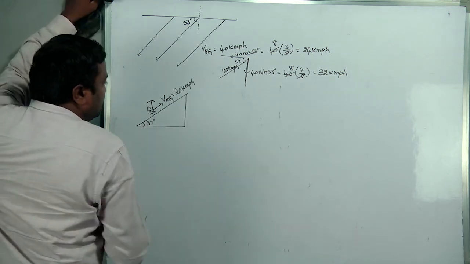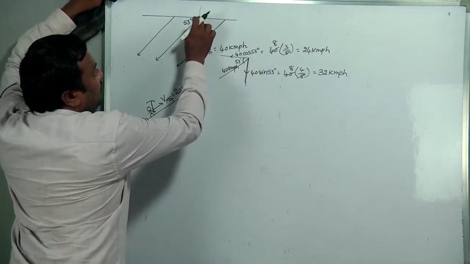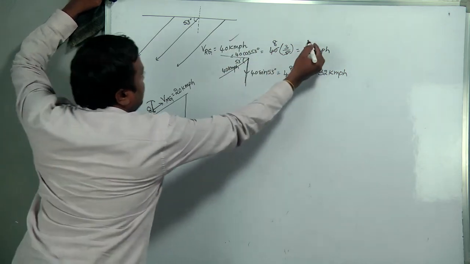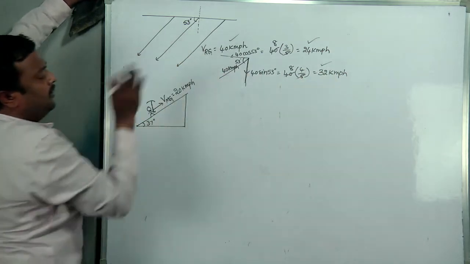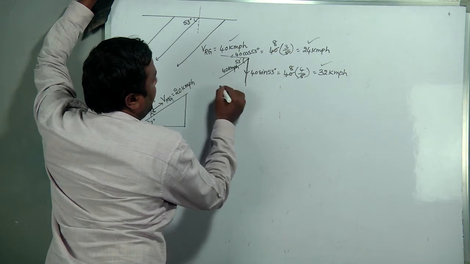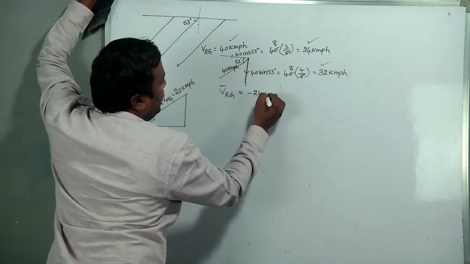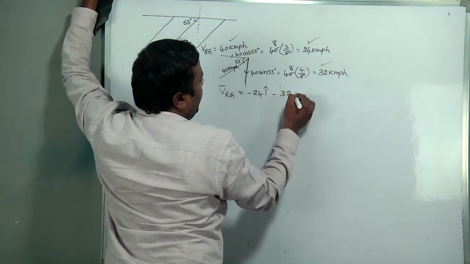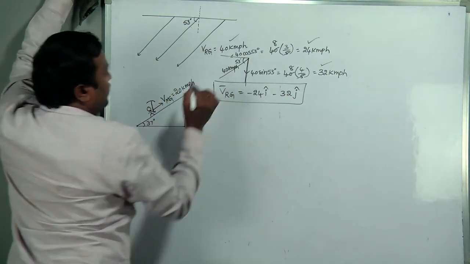By resolving, VRG, 40 kmph, will be as usual: minus 24 along the negative x-axis and minus 32 along the negative y-axis. Now how can we write VRG in vector form? Minus 24 i cap minus 32 j cap. This is the velocity of rain with respect to ground.